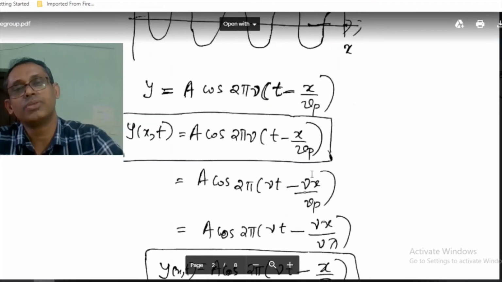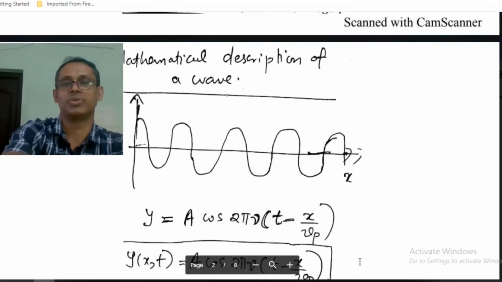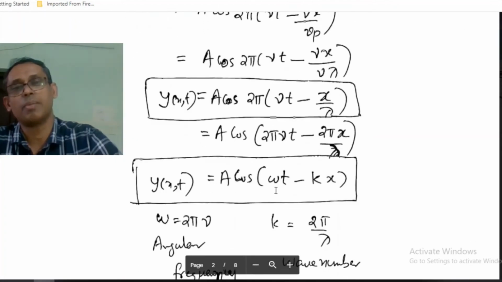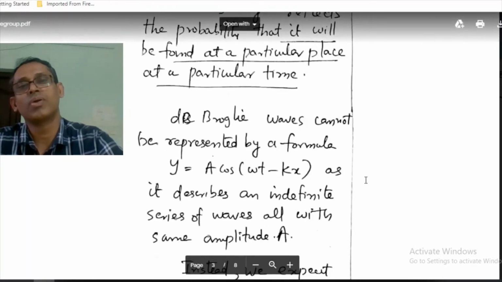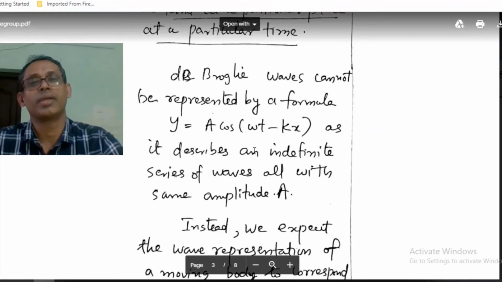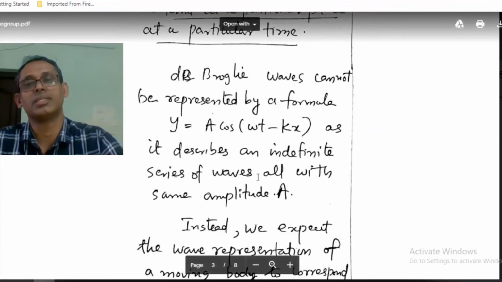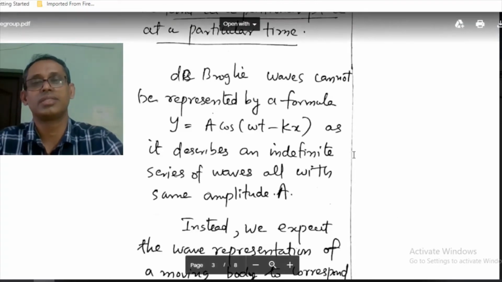So if you are using this description, that means the particle is everywhere because it has got constant amplitude. So the de Broglie waves cannot be represented by this formula, y equal to a cos(omega t minus kx), as it describes an indefinite series of waves all with the same amplitude.